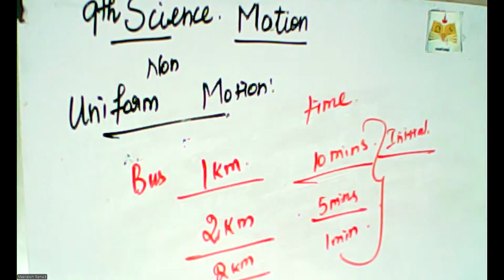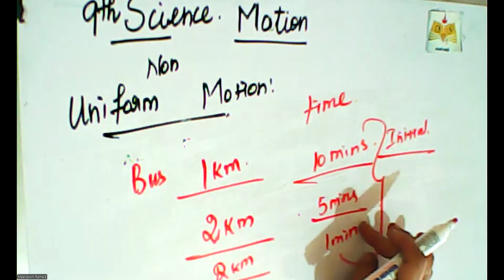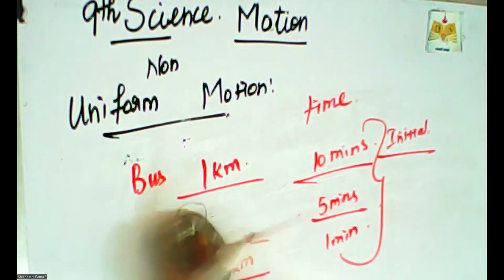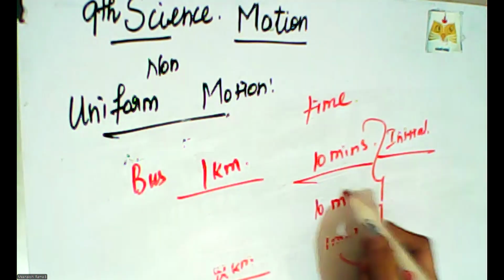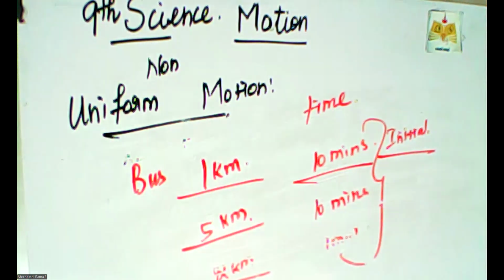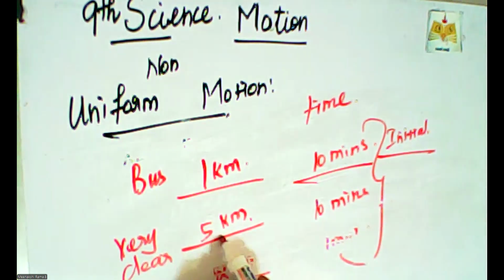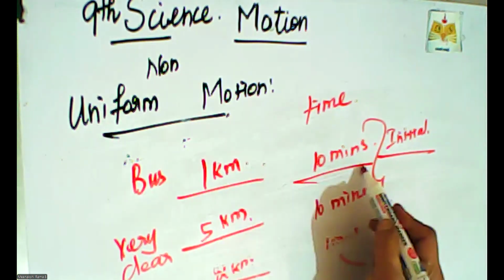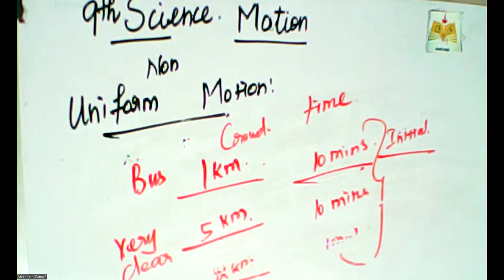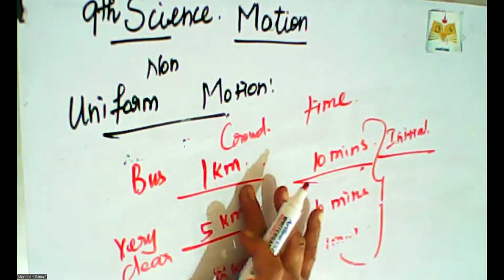Unequal distances but equal intervals, 10 minutes, 5 minutes. Within 5 minutes it crosses 2 kilometers, or in another 10 minutes it crosses 5 kilometers because that area is very clear, with no traffic. In the first 10 minutes the area is very crowded, so the bus crossed only 1 kilometer.